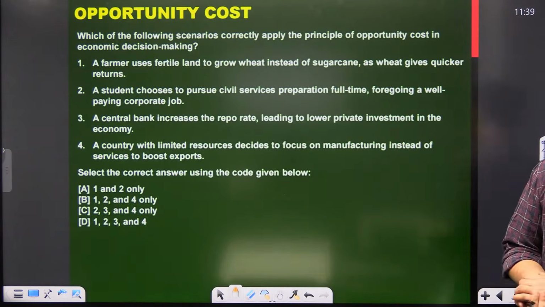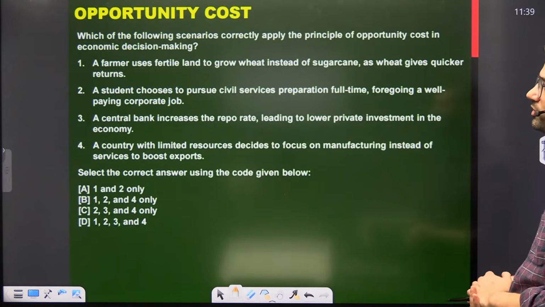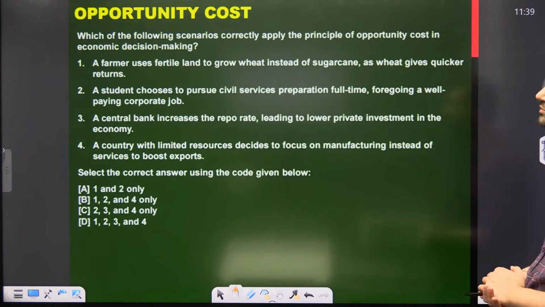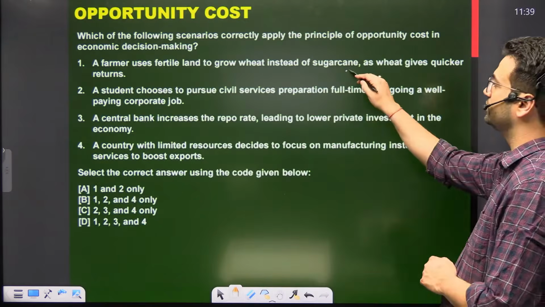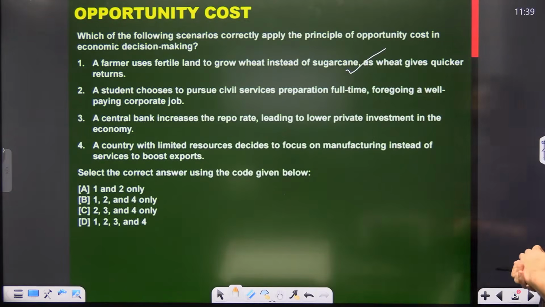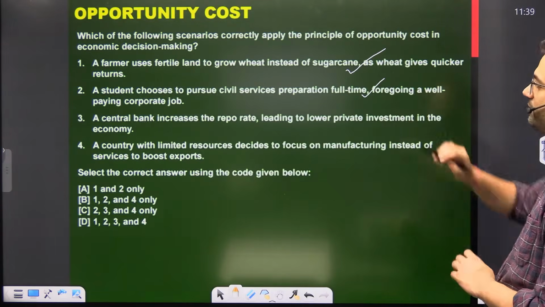Now, which of the following are examples of opportunity cost? Let's discuss them one by one. First, a farmer uses fertile land to grow wheat instead of sugarcane. Now, this is an opportunity cost example. A student chooses to pursue civil service preparation full time, foregoing a well-paying corporate job. This is also an example of opportunity cost.